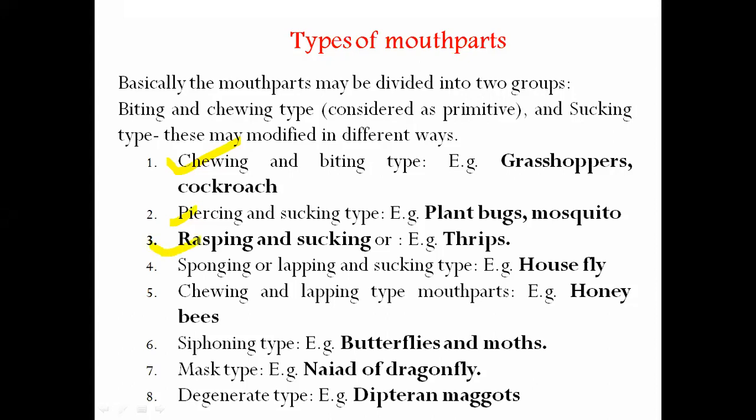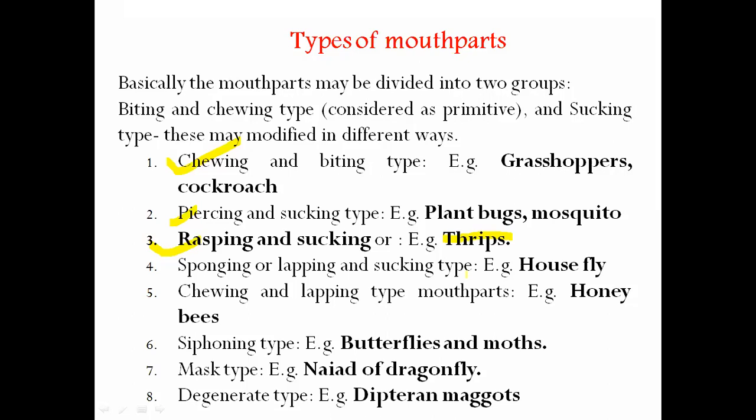And the third one is a very important mouth part, because many questions are asked during your examination from the fill in the blanks point of view. The thrips insect is asked about most of the time, because its type of mouth parts is somewhat different from the others. Actually this mouth part is rasping and sucking. So some special modification occurs in the thrips insect.